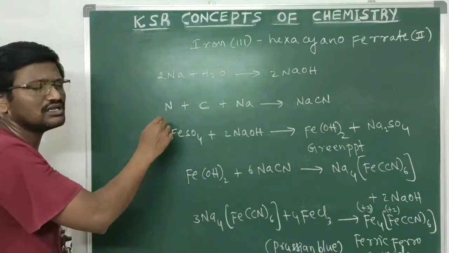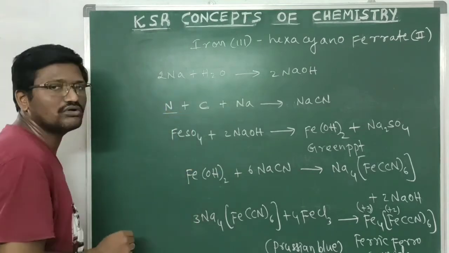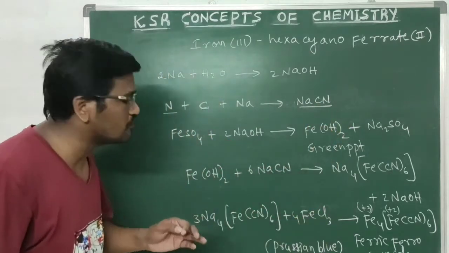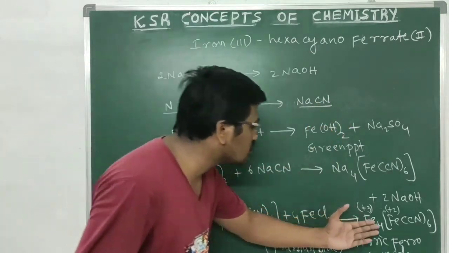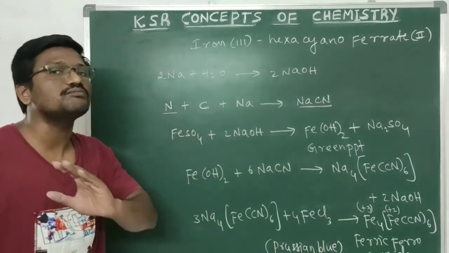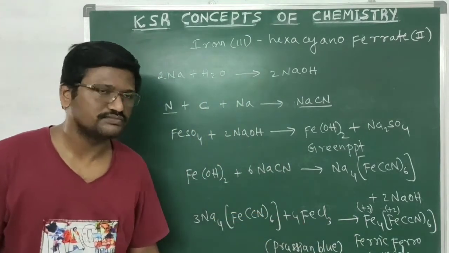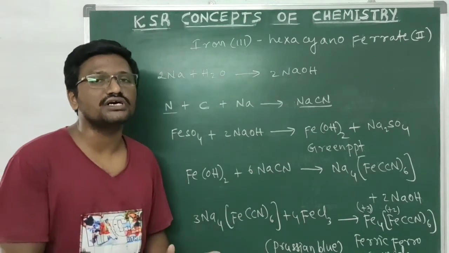If nitrogen is absent in the given organic compound, sodium cyanide will not be formed in the sodium fusion extract, and ferric ferrocyanide will not be formed. Prussian blue color is not formed, so nitrogen is absent. Okay, so this is the test for nitrogen.